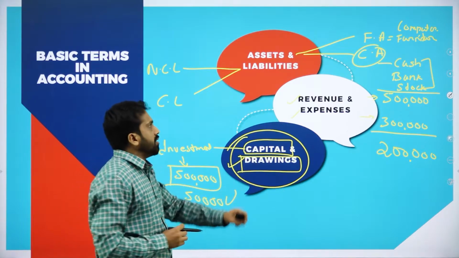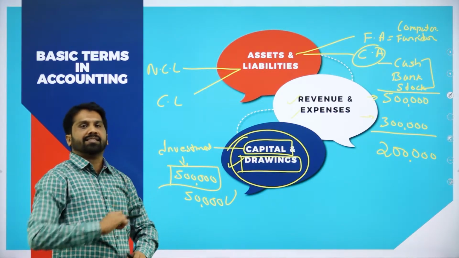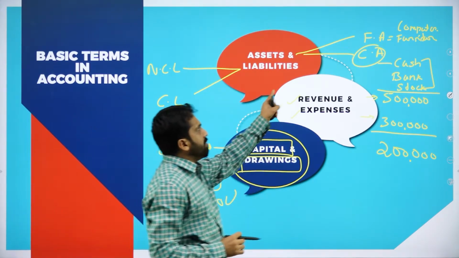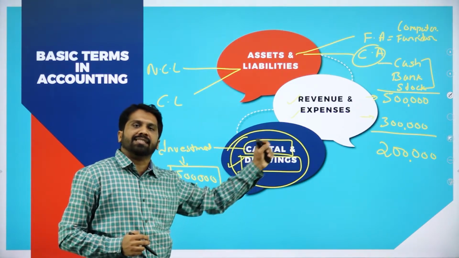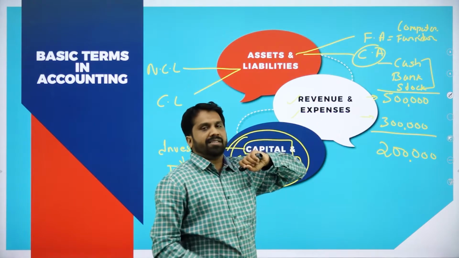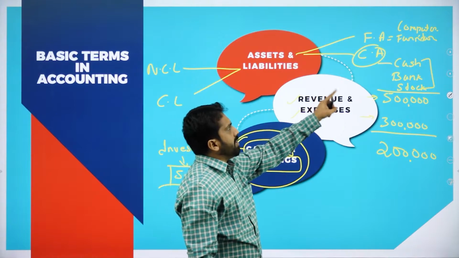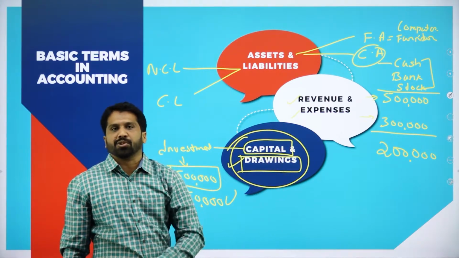In the balance sheet, you have detailed explanation about what do you mean by assets and what do you mean by liability. So this is all about your asset. In asset, you have two types, fixed as well as current asset. Under fixed asset, the examples are computer, furniture. Examples for your current assets are your cash, bank and stock.